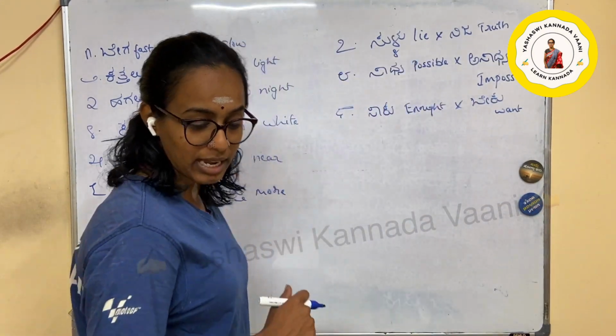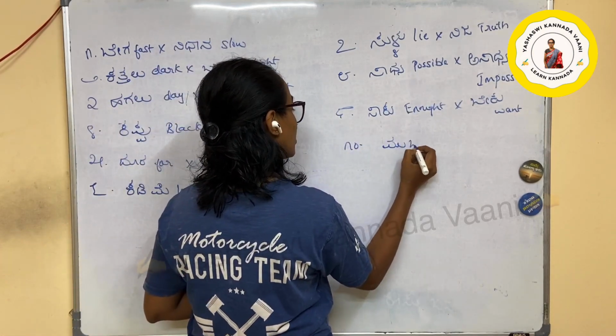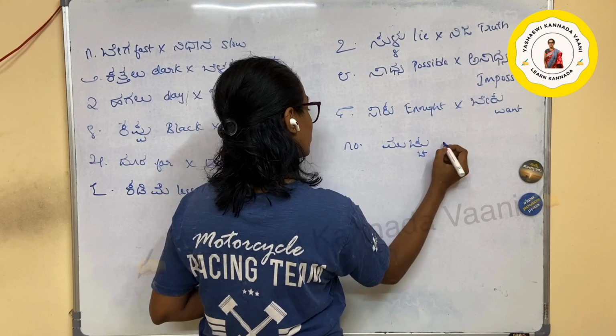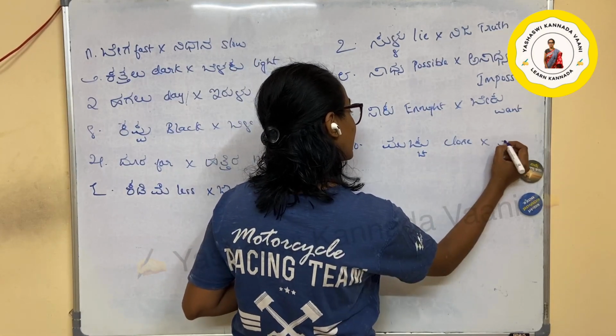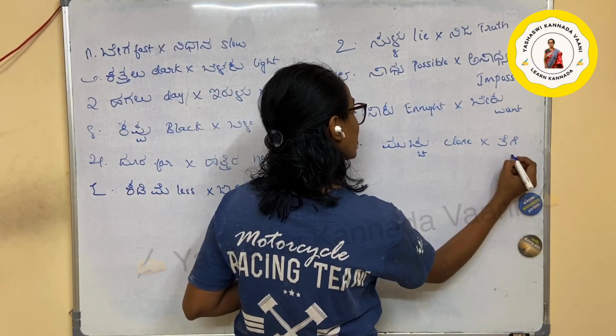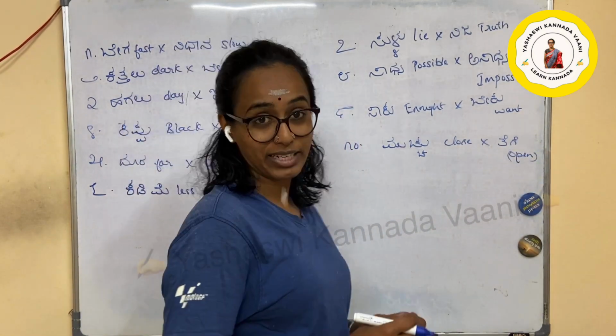Adunu baribodu. Okay, next one is muchu is close, bagilu muchu, close the door. Kitaki tege, tege is open, open the kitaki enna tege, open the window.